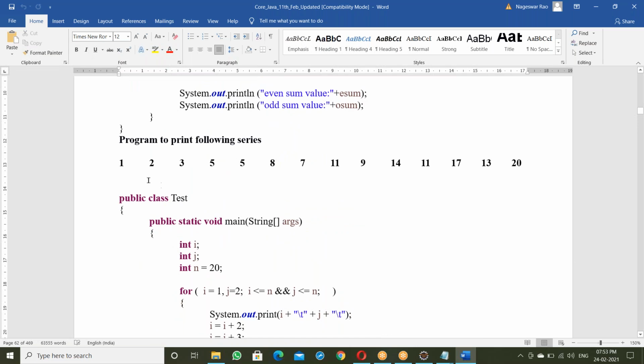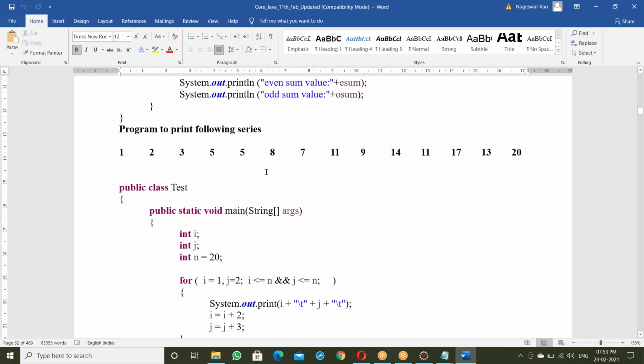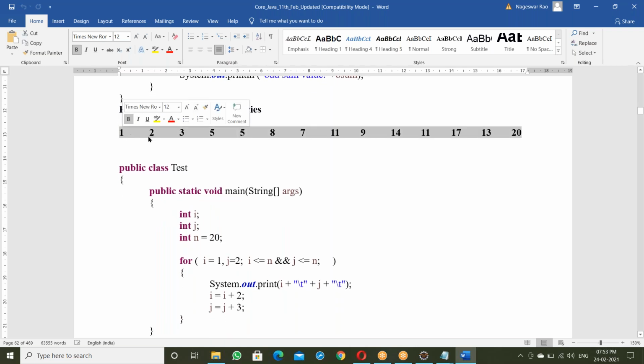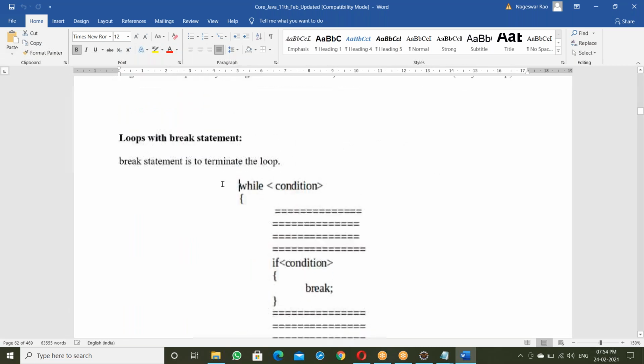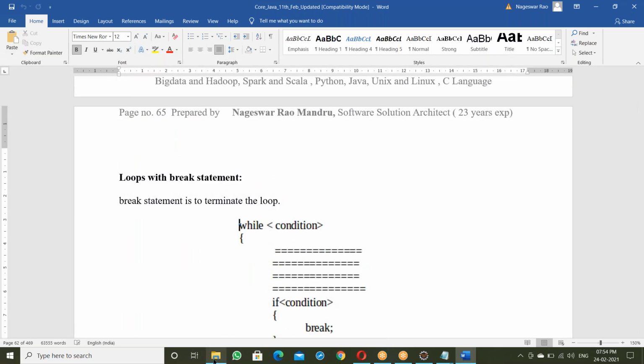Yes, just try this one: program to print the following series. Just try 1, 3, 5 like this. But it's not a Fibonacci series, it's a different one. Fibonacci series was already explained.